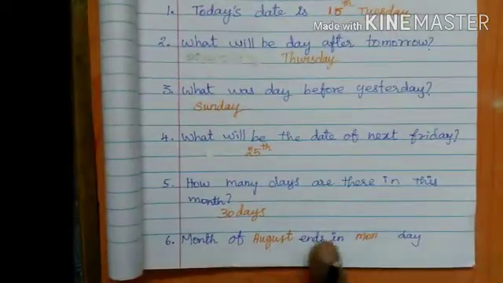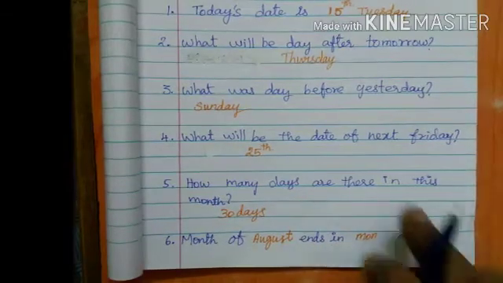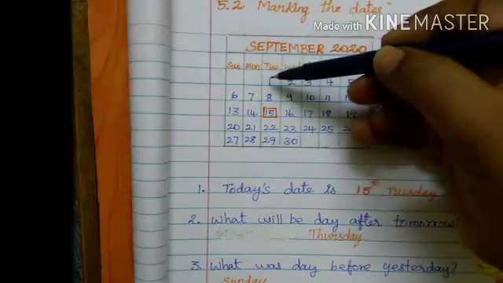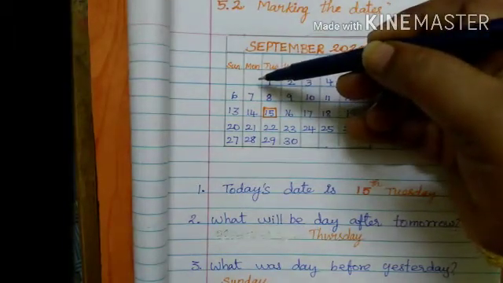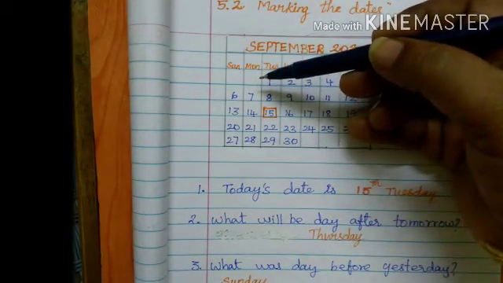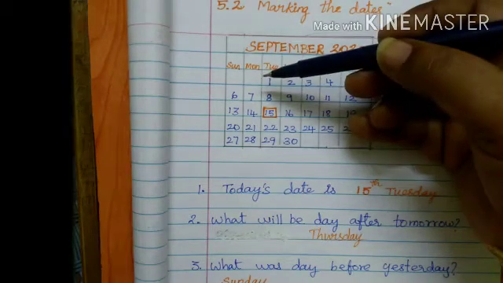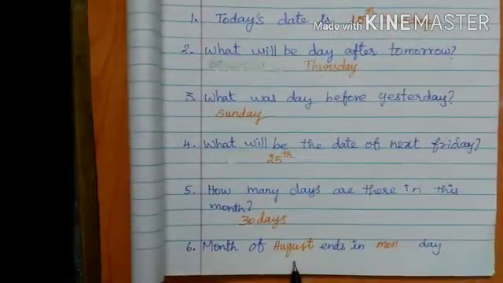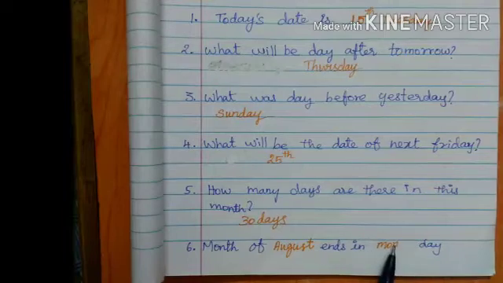The next one. Month of dash ends in dash day. So this is the month of September. Before September is the month of August. The last day of the last month is Monday. So you should write the answer. Sixth one, month of August ends in Monday. Okay, you understand the concept, children?